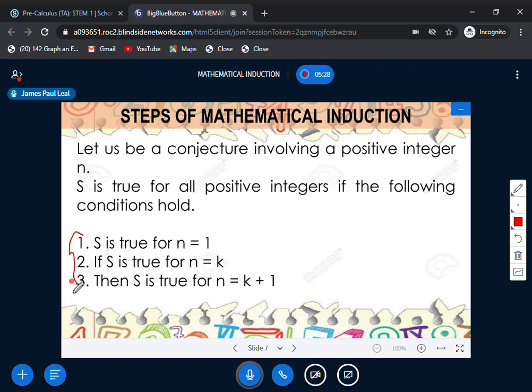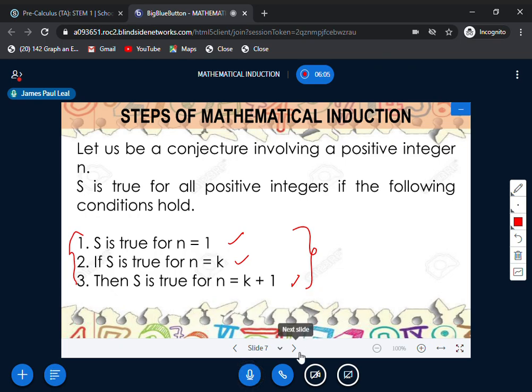As I stated earlier, we have the basic case: if P of 1 is true for n equals 1, then we can proceed to the next step, which is: if S is true for n equals k, then S is true for n equals k plus 1. Later we will see the process using mathematical induction. For you to understand more, I have an example, but I want you to be familiar with the steps of mathematical induction.